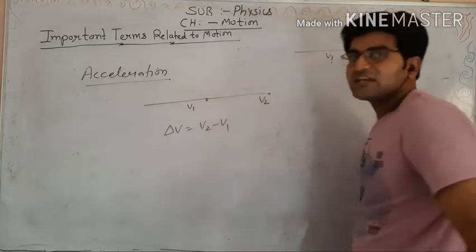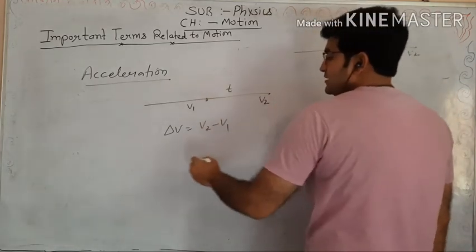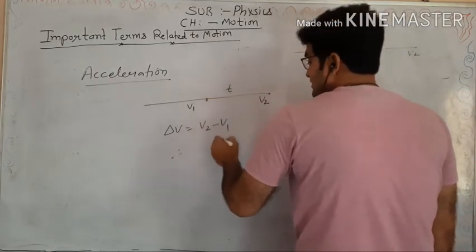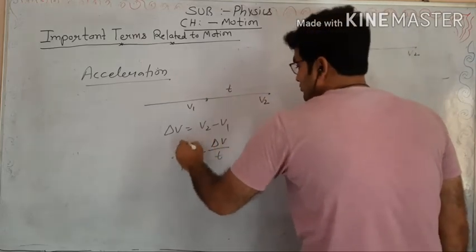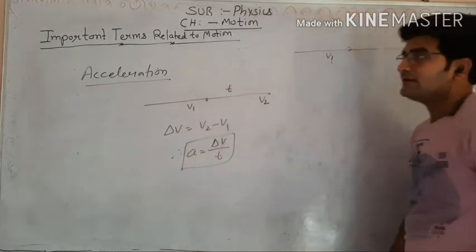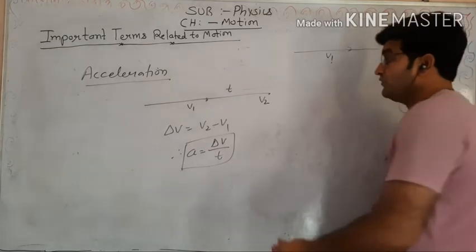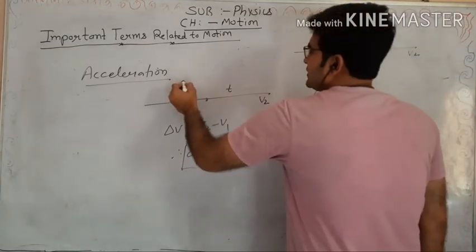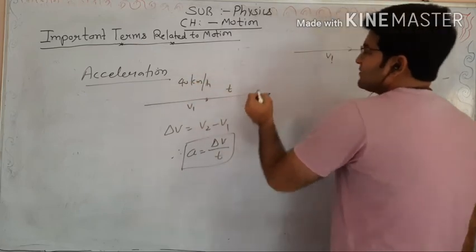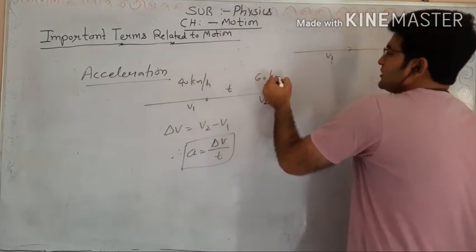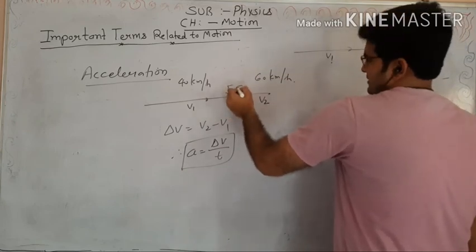When we measure this change of velocity with respect to time, for example it takes time t, we can write change in velocity delta v upon t. This is called acceleration. It is denoted by small a. It is just the rate of change in velocity. For example, someone is traveling at 40 km per hour, and after time t it attains velocity 60 km per hour in, for example, 5 seconds.